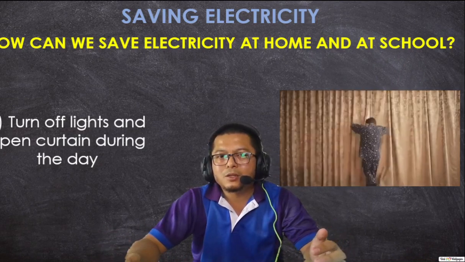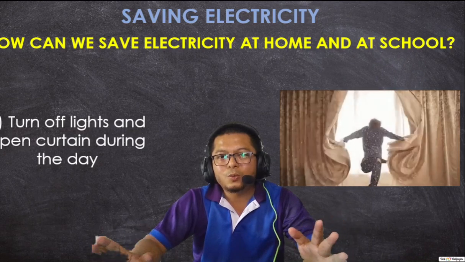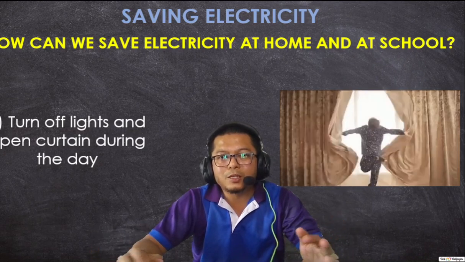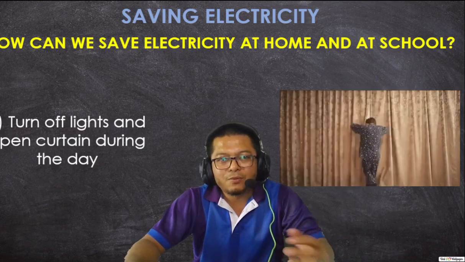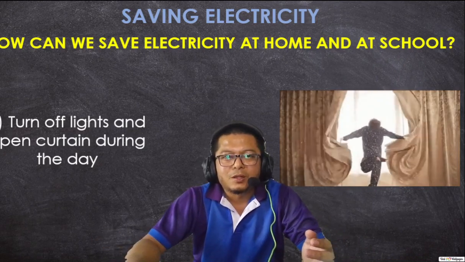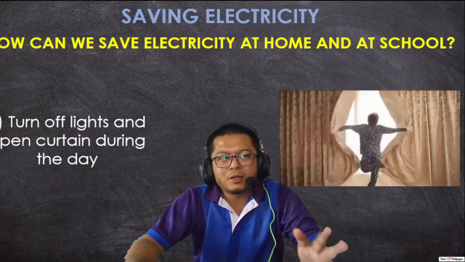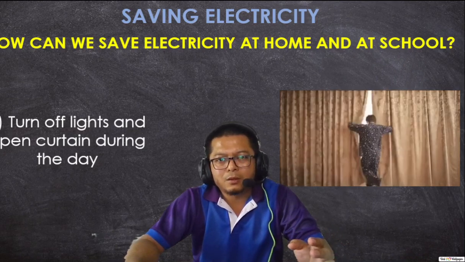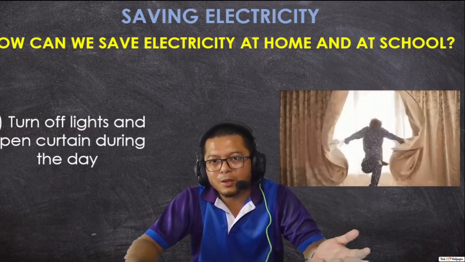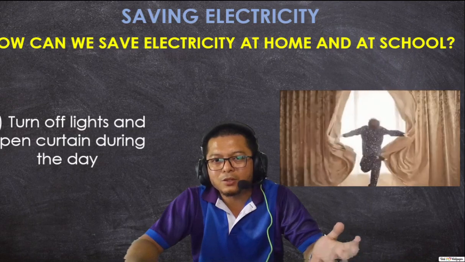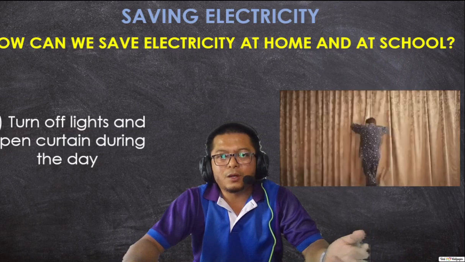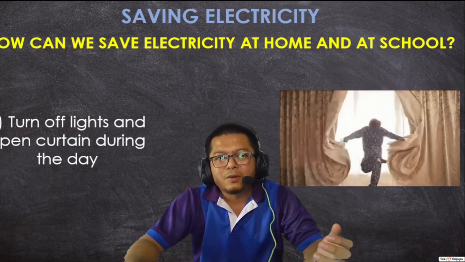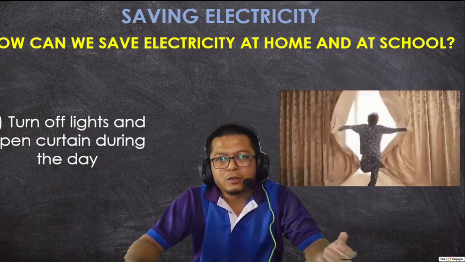Maybe at midday it's too hot, but you should always open early in the morning when it's still cool and the light is still bright, and it feels nice and cool. So open that, turn off the lights and open the curtains, except during rain maybe. If it's raining heavily, it's dark, so of course turn on the lights. If it's not dark, why not? So you can save electrical energy.